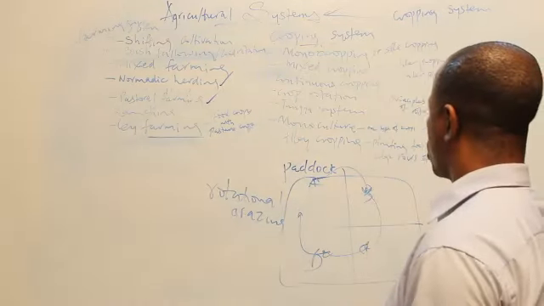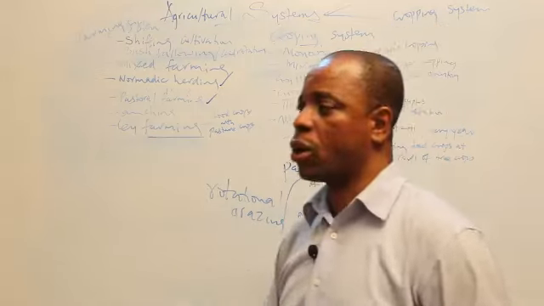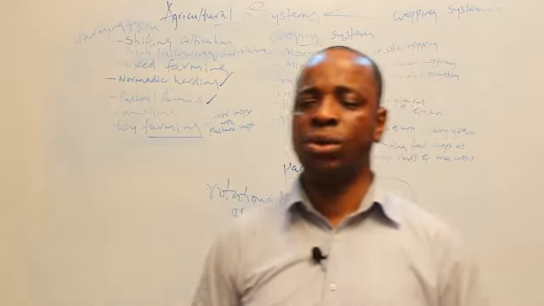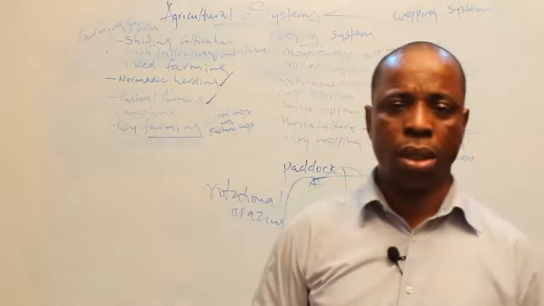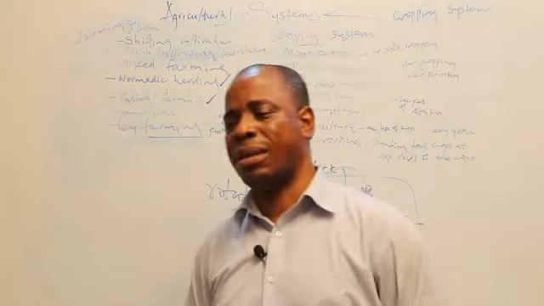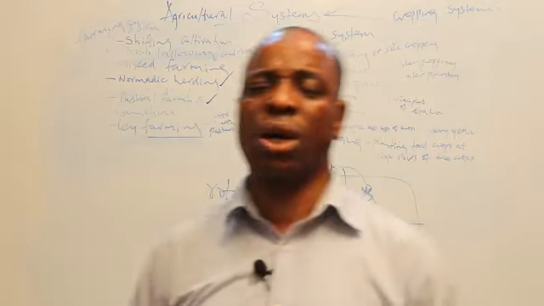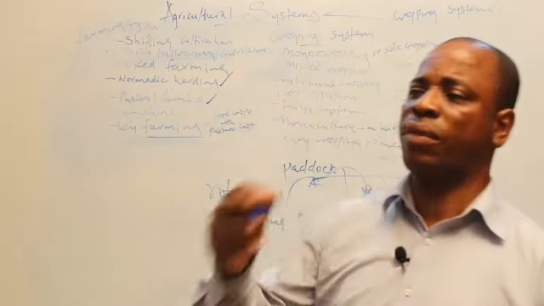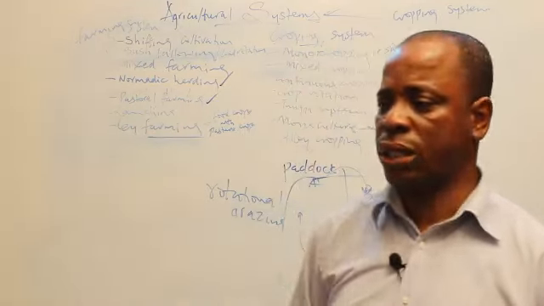Okay, continuous cropping. Continuous cropping is a system whereby a farmer continues to cultivate a piece of land year in, year out, continuously, without stopping, until that soil is totally depleted of organic matter. It's not an encouraged system of cropping. You don't just continue to cultivate on a piece of land continuously.